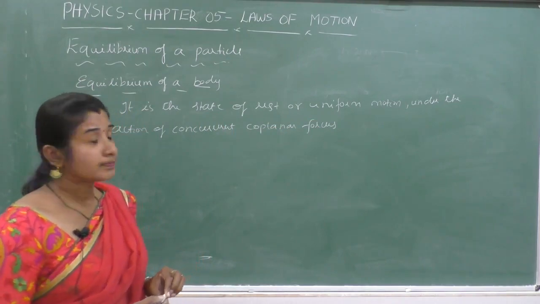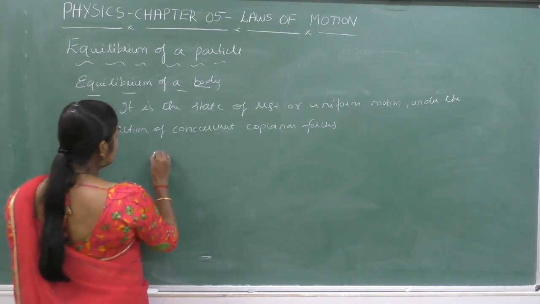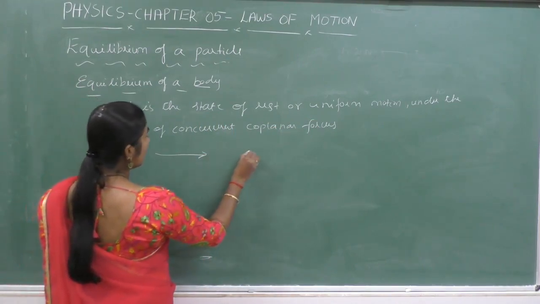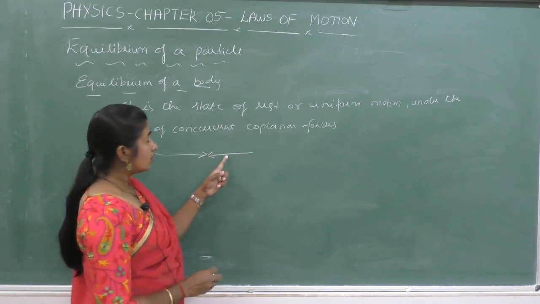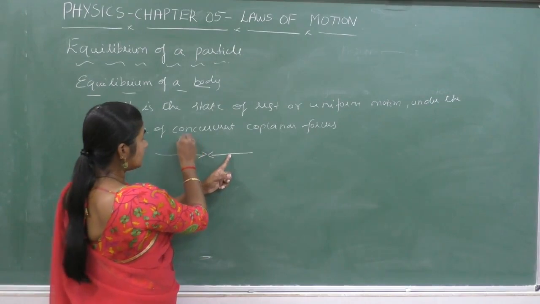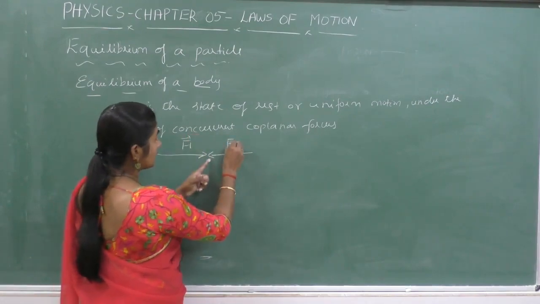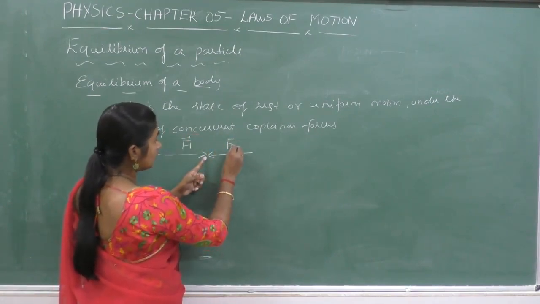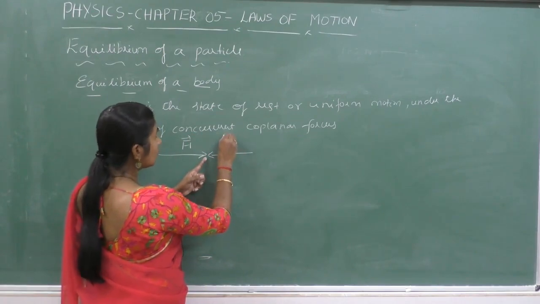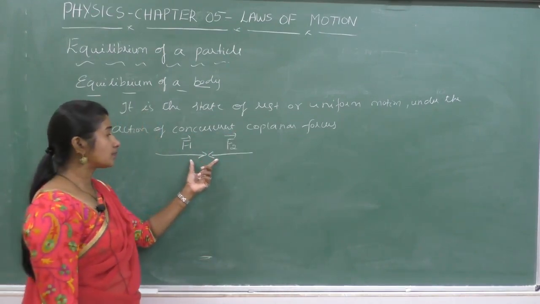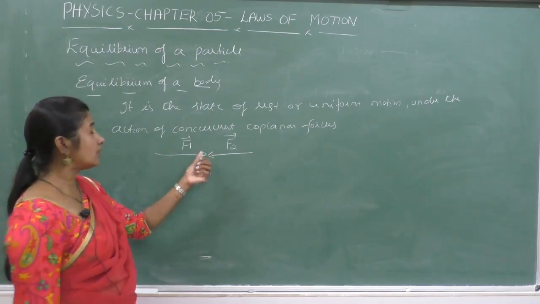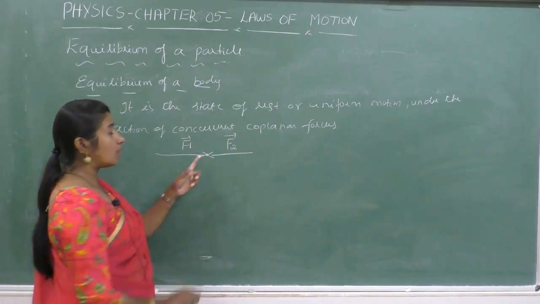Let us consider two forces acting on a body, say F1 and F2. These two forces act at a common point, hence they are concurrent. What is the condition for the equilibrium of the particle or the body?